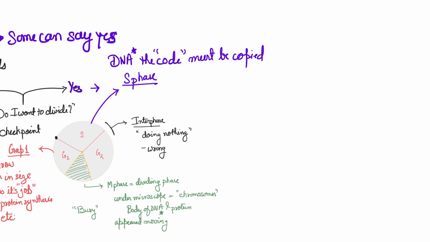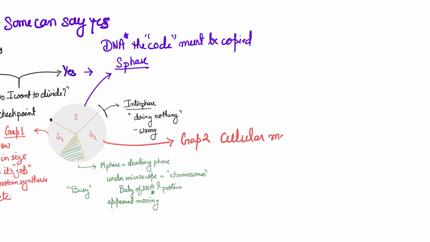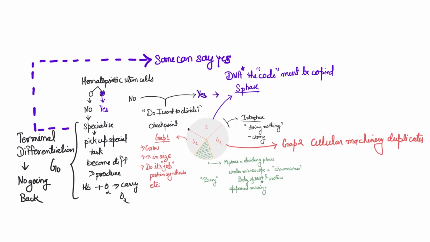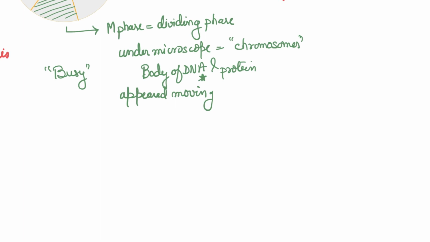But I want you to remember that as the result of S phase, now you have two chromatids per chromosome, right? Next comes the gap 2. This is where the cellular machinery is being prepared. So the duplication and the preparation for the cellular machinery starts, right? For example, at the end of S phase, you'll have the centrosomes duplicating and other stuff, right?